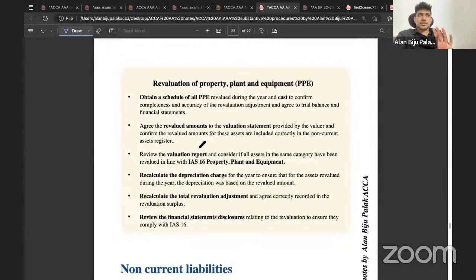Let me ask you first of all, consider that the examiner is mentioning that you need to perform the procedures in relation to valuation of a building. Perform substantive procedures in order to verify the valuation of a building. So what's the substantive procedure you need to include in that case?